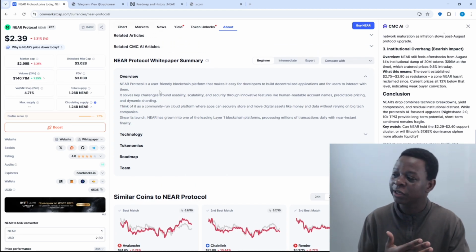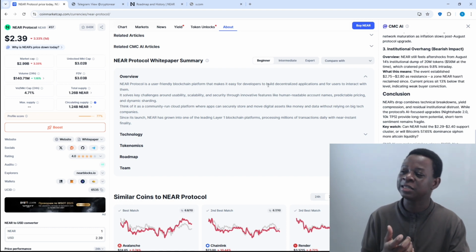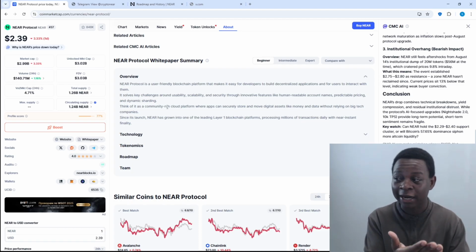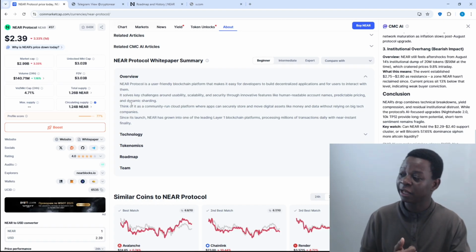NEAR protocol is a user-friendly blockchain platform that makes it easy for developers to build decentralized applications and for users to interact with them. It has an intrinsic value. Then from that, it says it solves key challenges around usability, scalability, security through innovative features like human-readable account names, predictable pricing, and dynamic sharding.